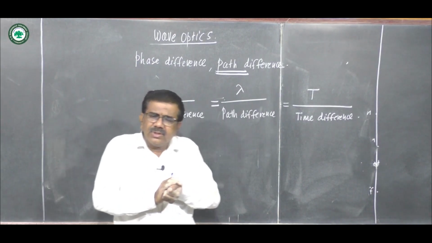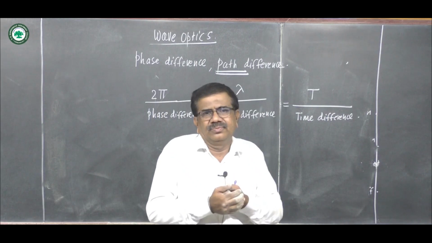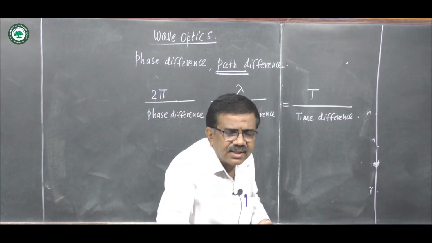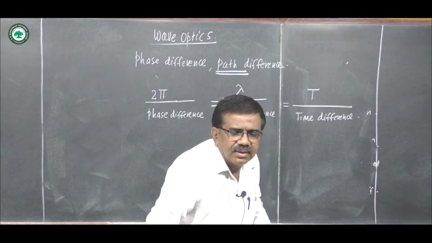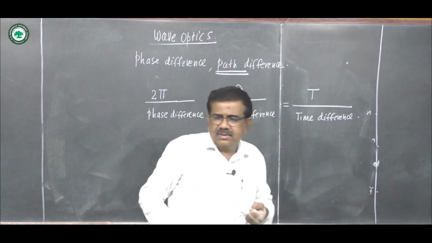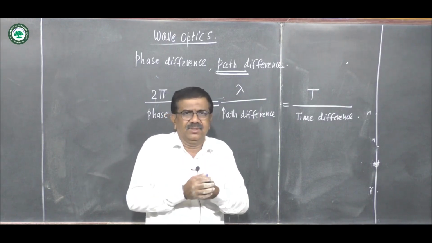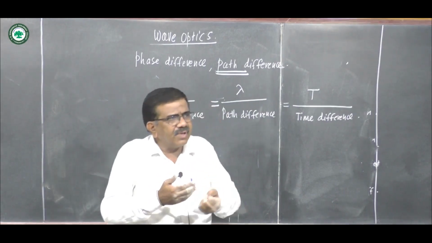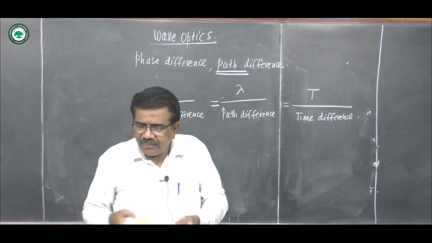Now we can find the resultant intensity between the waves, the resultant intensity in the interference of two waves, easily by using the principle.